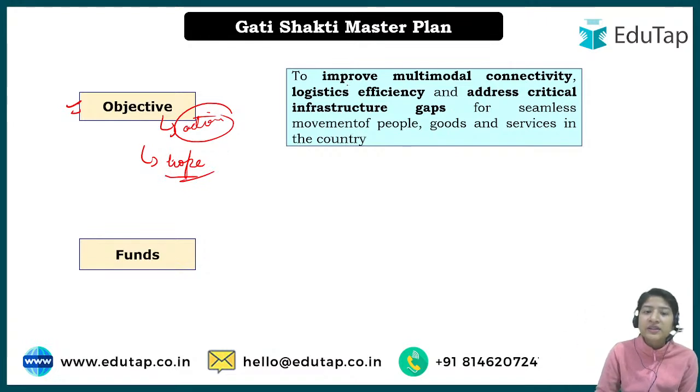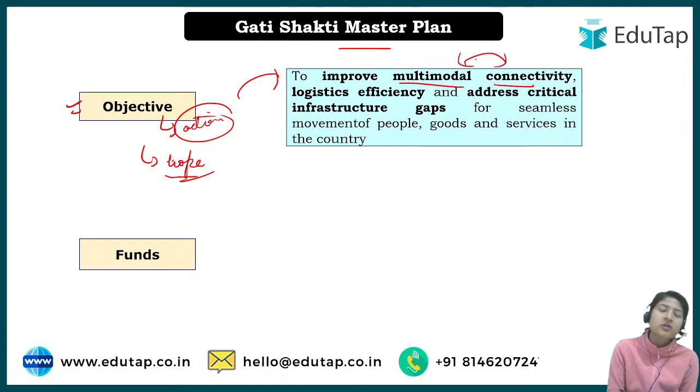Okay, so what actions will be taken under the Gati Shakti master plan to improve multimodal connectivity. Again, we talked about the different infrastructures. For example, if I talk about that industry and gas pipeline example, right? So for the different modes of infrastructure being formed, there will be proper connectivity.